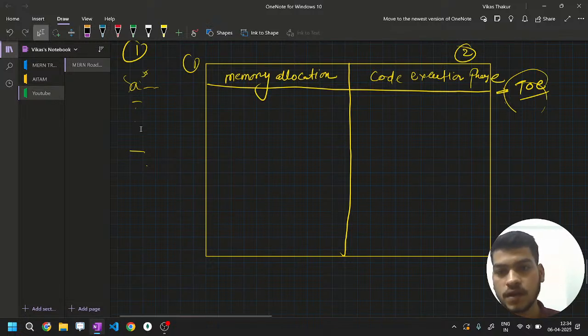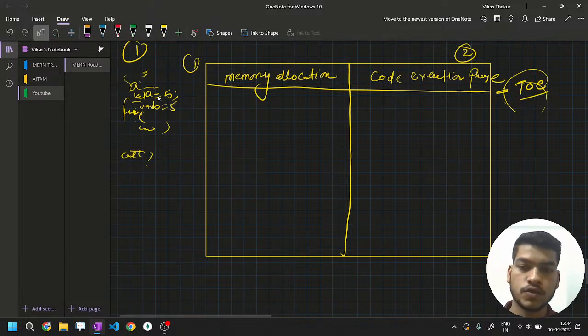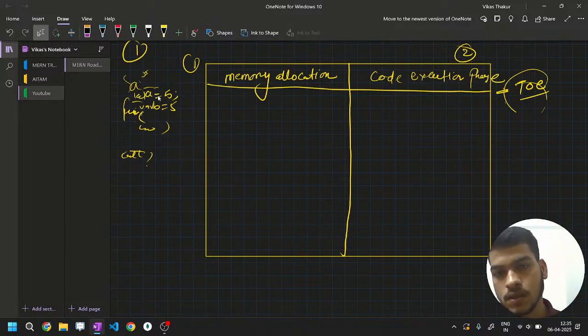So for example, this was a function, a is equal to 5. This is the first variable. Then b is equal to 5, or let's assign this using let. And this is a function which is consoling something, and we are calling that function here. And we are printing console A and console B. I'm just taking this particular example. So how will JavaScript, as an engine, process this code? First, as usual, from top to bottom, left to right, it will start reading.